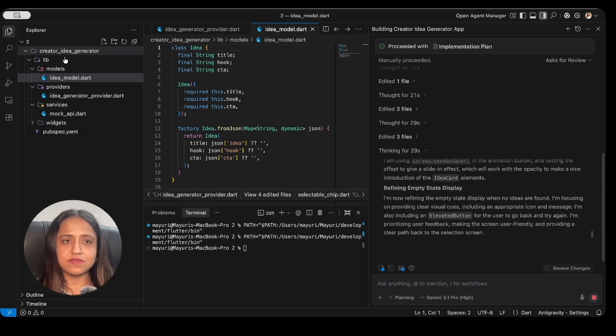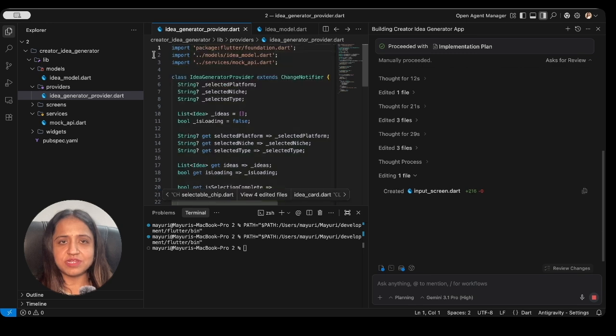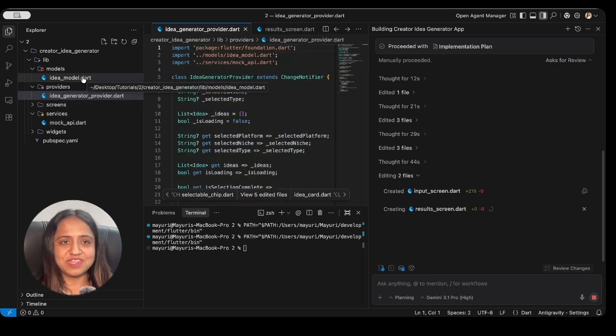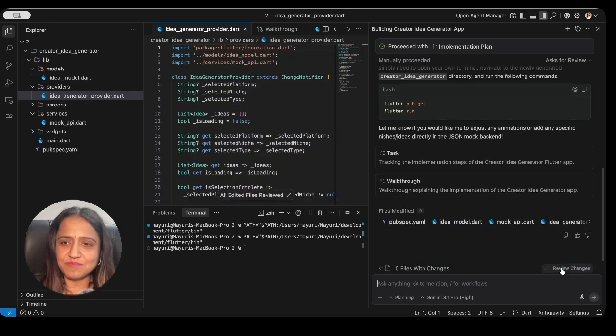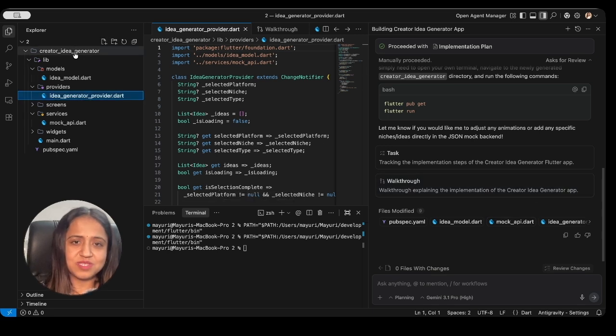Here you can see the Flutter project taking shape. All the files are generated with all the proper libs, models, providers, and services. I am not even typing a single line of code. That doesn't mean I should not go through it; I will definitely go through it. Now I feel the project is completed. This is the project that it has created, so let's quickly run it.